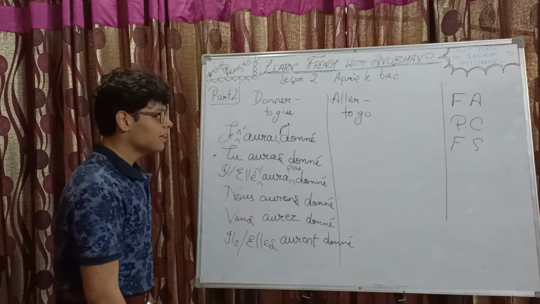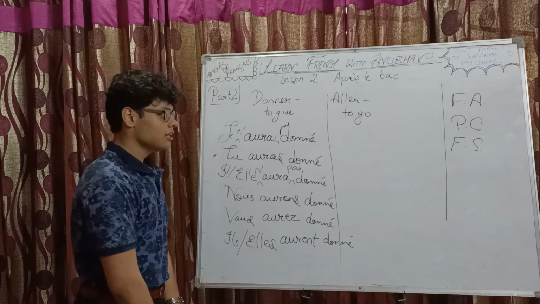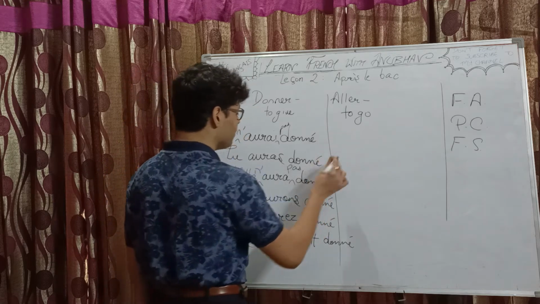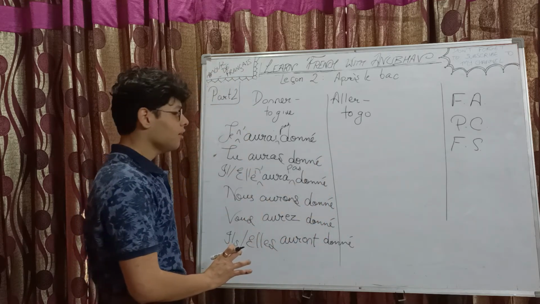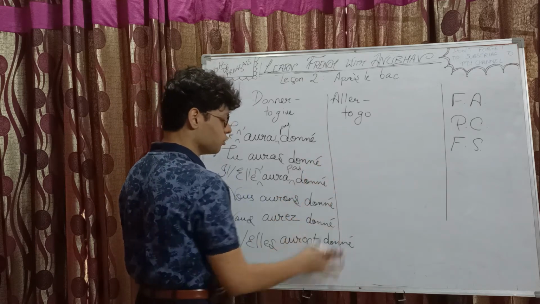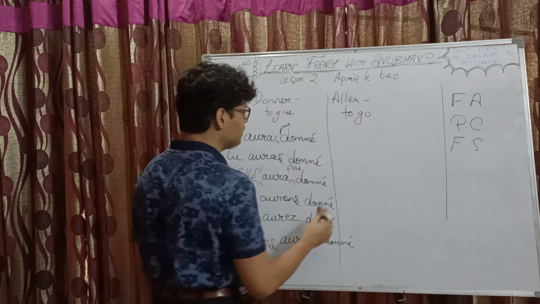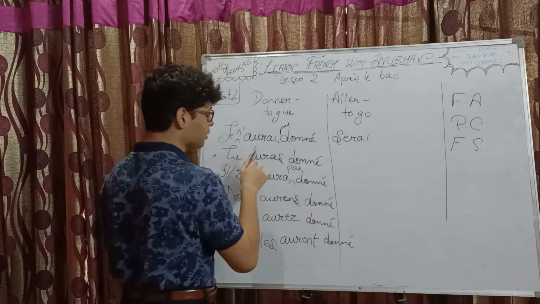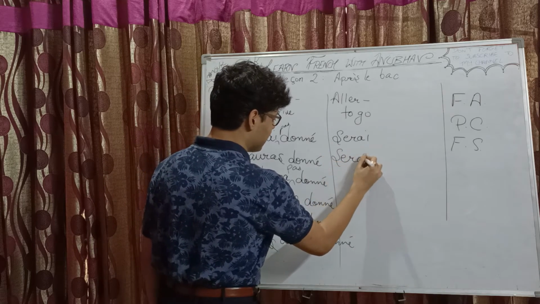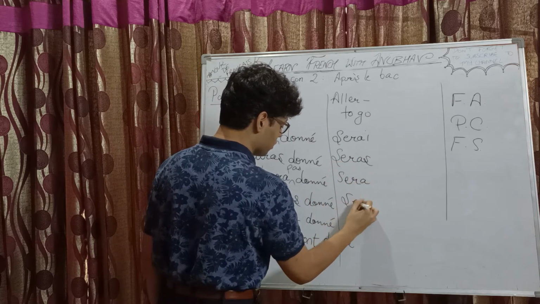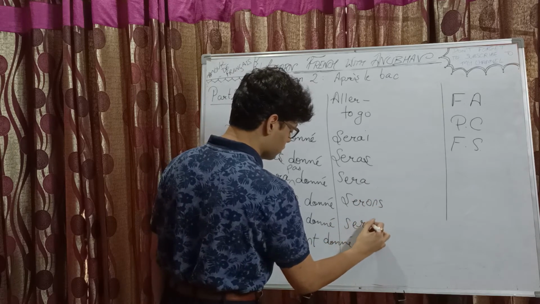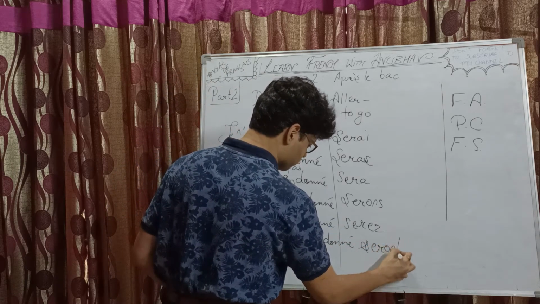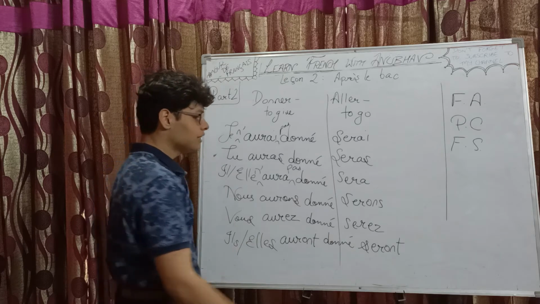Now we are discussing aller. Aller is the verb which means to go, and its auxiliary verb is être. So, futur antérieur will be done with être. I am not writing the subject pronouns again. Okay, I will be simply writing the conjugation. Fine. Okay, let's proceed. So, the futur simple form of the verb être. For je, it's serai, then seras, sera, sera, serons, serez, seront, and seront. Now let's add the past participle of aller.